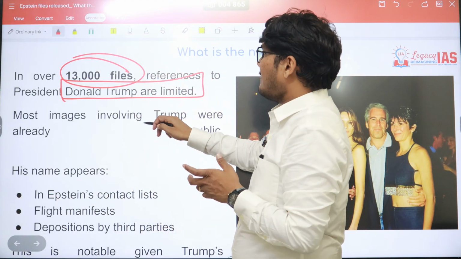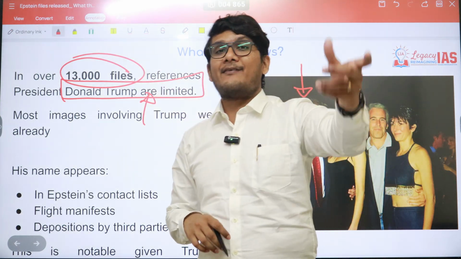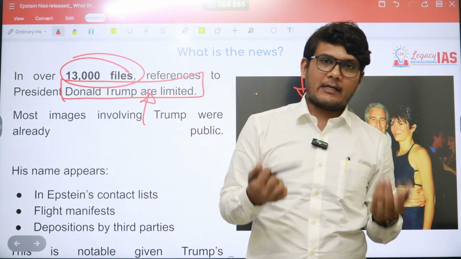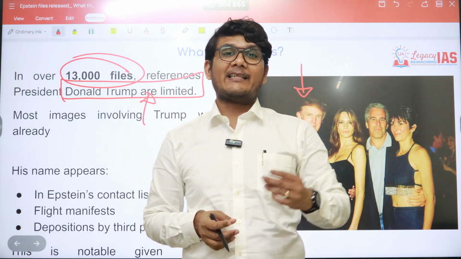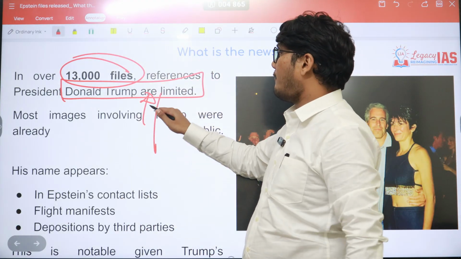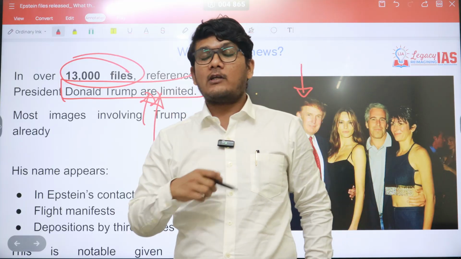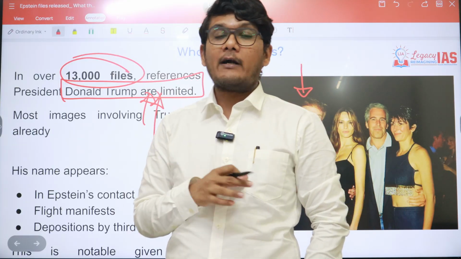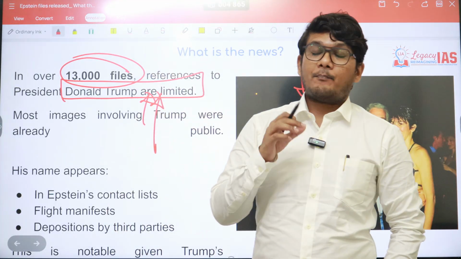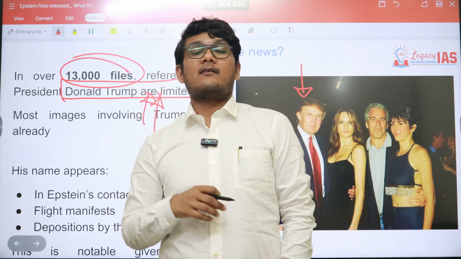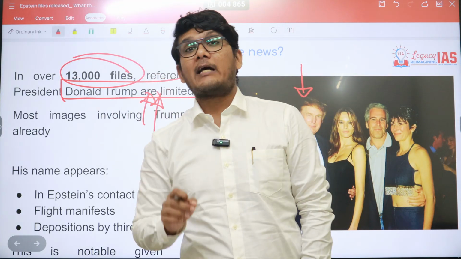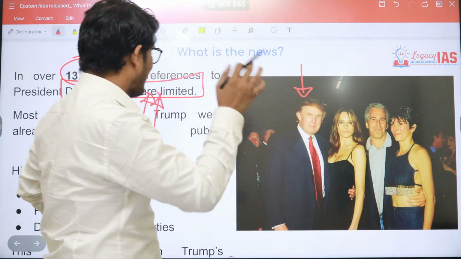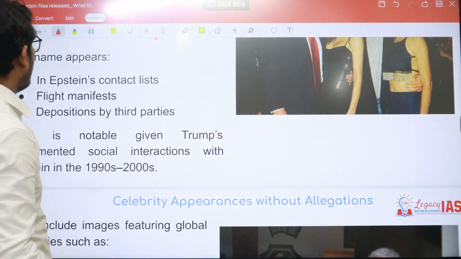See, just because he is limited does not mean he was quite prevalently there, but the government has not released it. But that is also a possibility which people are saying, that yes, Donald Trump should have been there a lot more. He is also allegedly involved in these kind of things. But people are putting allegations that the Donald Trump administration has ensured that his name does not appear much. So that is the allegation. What is true, the time will tell.